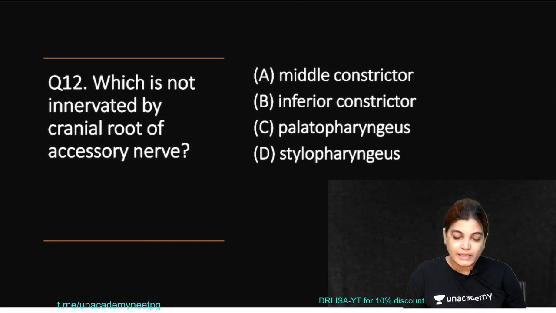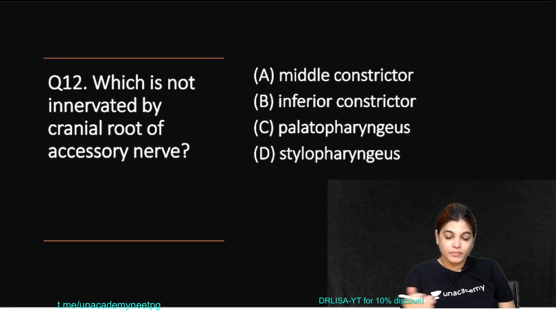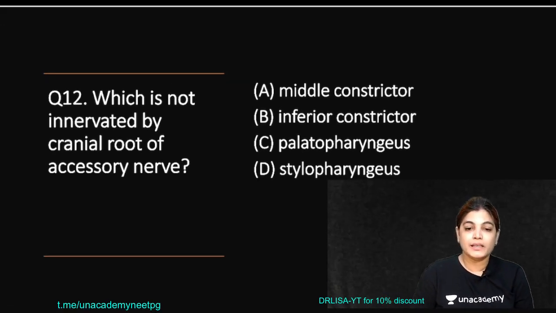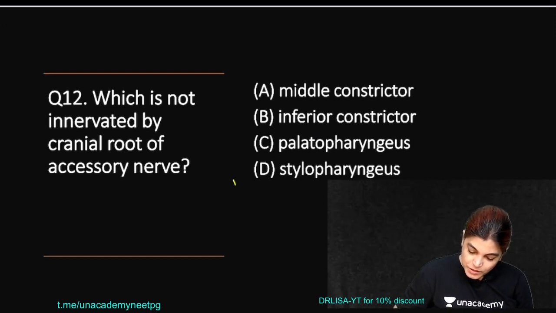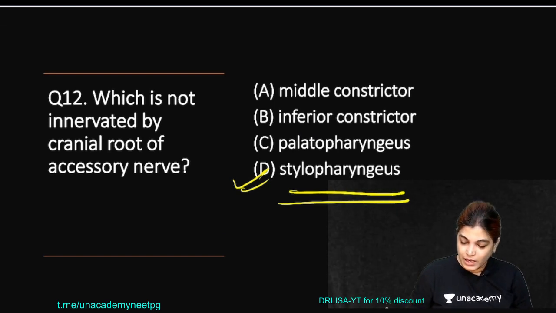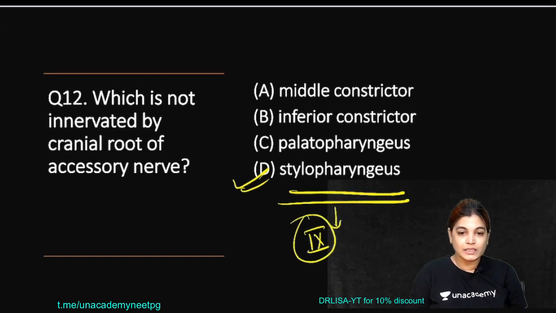Now, which is not innervated by the cranial root of accessory nerve? The muscles of the pharynx have been shown here: middle, inferior, stylopharyngeus and palatopharyngeus. Actually, the correct answer is option D, stylopharyngeus. This is a muscle of the 3rd pharyngeal arch, and the nerve supply is by the 9th or glossopharyngeal cranial nerve.